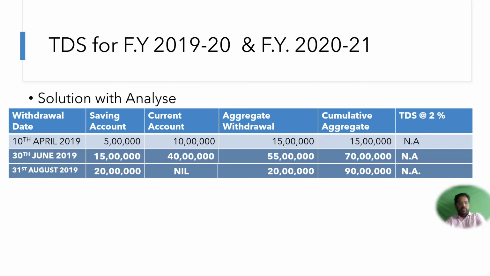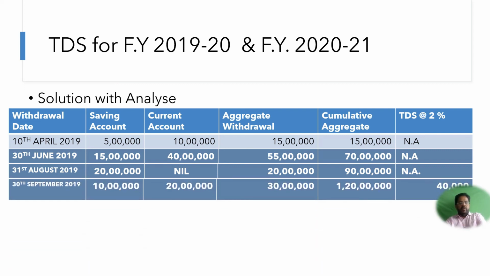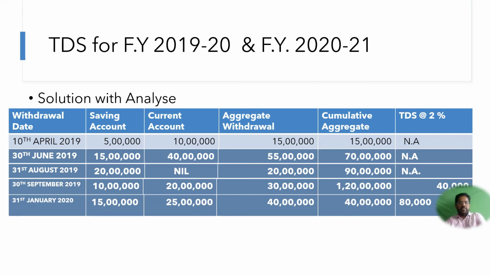Now the law is applicable from 1st of September. So from the 1st of September to the 30th of September, the withdrawal in this particular case was 10 lakhs in the first savings account. So 90 lakhs plus 10 lakhs is up to 1 crore. No TDS will be deducted. But on the subsequent 20 lakhs, the TDS will be deducted at the rate of 2%, so the TDS will amount to 40,000. Now all the subsequent transactions are covered. So on 31st January, when he withdraws in total 40 lakhs, on the complete 40 lakhs, 80,000 TDS will be applicable.